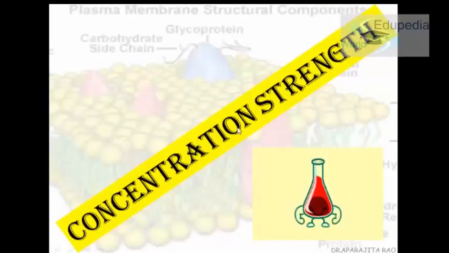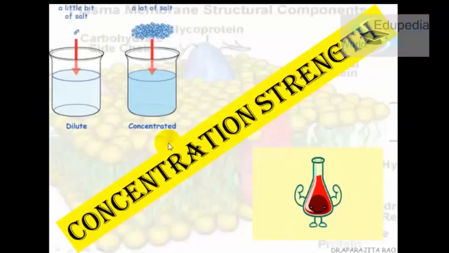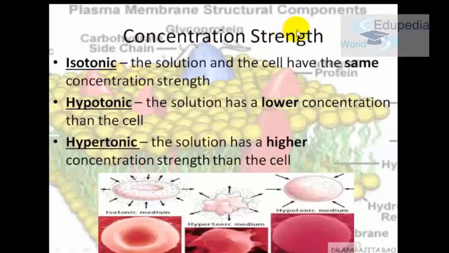So what is the concentration strength? What does it depend on? Say there is less salt in this one and more salt in this one. The one which has more solute is considered to be concentrated, having more concentration strength. If we have more solute, that is more salt or more sugar, it is concentrated, and the one which has less salt or less sugar, less solute, is considered to be dilute in nature. Because of this concentration strength, like we have studied, it can be isotonic, hypotonic, or hypertonic.